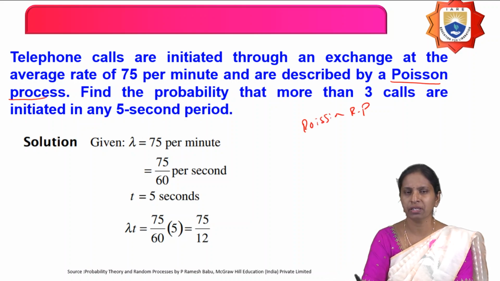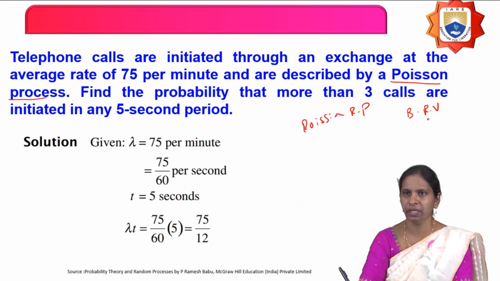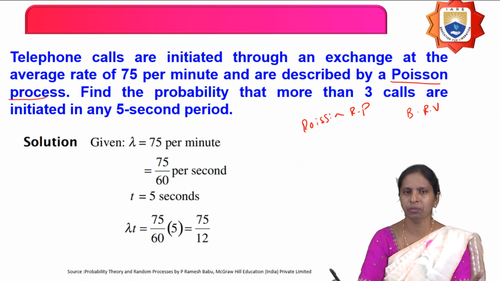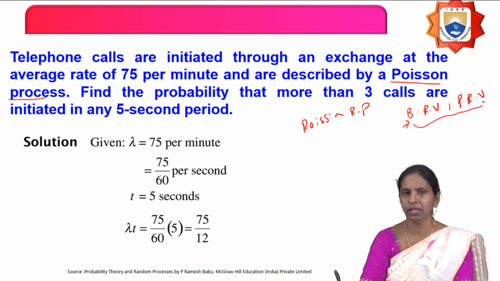In the previous lecture, we have seen the Poisson random variable as well as the Poisson random process. So, what is a Poisson random variable? A Poisson random variable is an approximation to the binomial random variable, which is applicable only for the Bernoulli experiment. A Bernoulli experiment is nothing but an experiment having only 2 outcomes. For example, if you flip a coin, you get only 2 outcomes, either a head or a tail. If you write an exam, you get only 2 outcomes, either passing or failing. It means the binomial random variable as well as the Poisson random variable are applied to Bernoulli experiments.